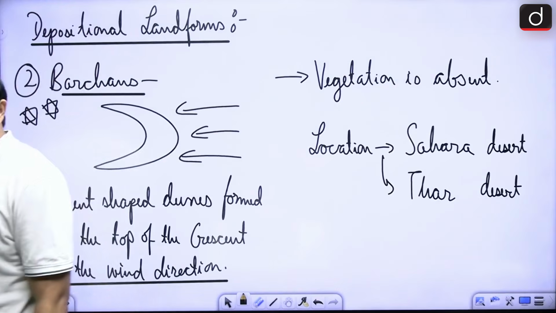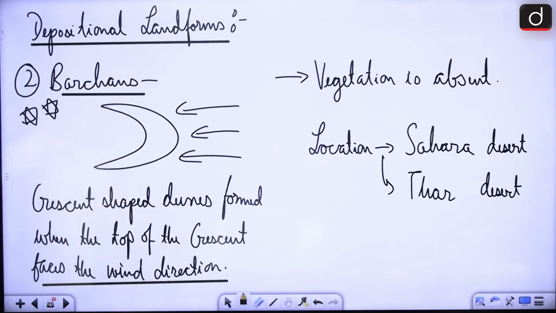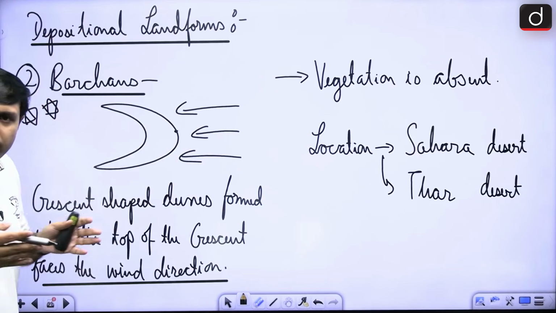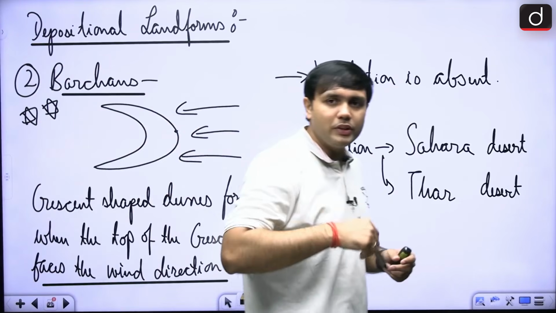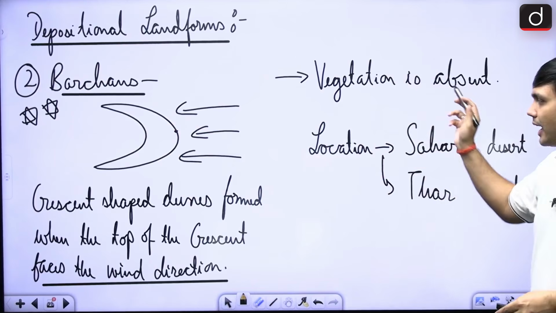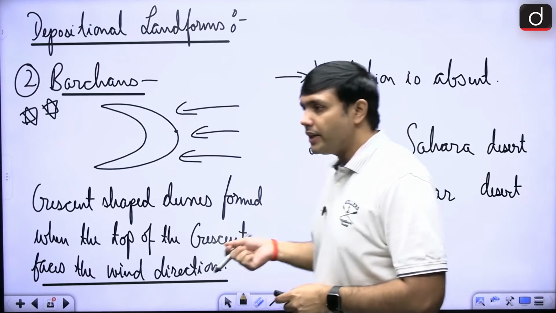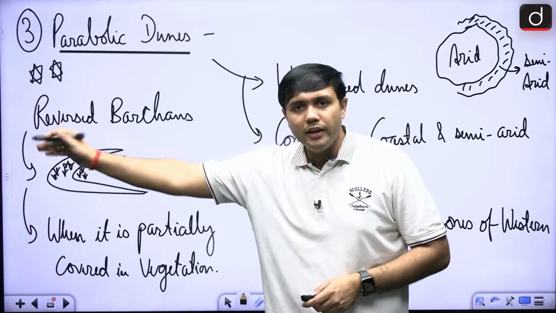Now, in that regard, let's look at the first one, that is the crescent shaped or barchans, right? Here, wind is coming from this direction, and the top of the crescent, this particular section, is facing the wind direction, and the legs are in the opposite direction. So it is forming a crescent shape with the top towards the wind direction, right? Here vegetation is absent, in places like the Sahara Desert, Thar Desert, core areas of the Sahara and Thar Desert.